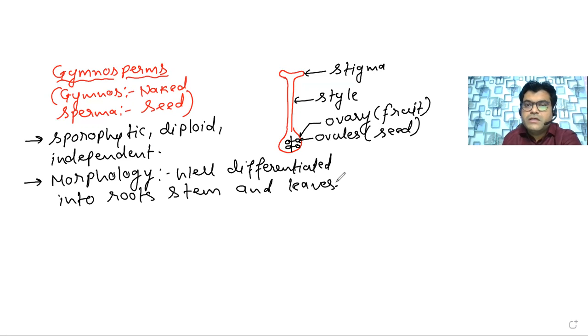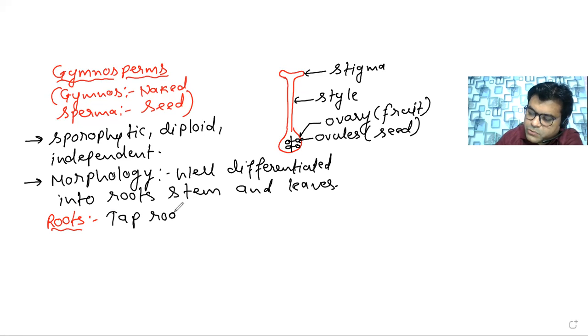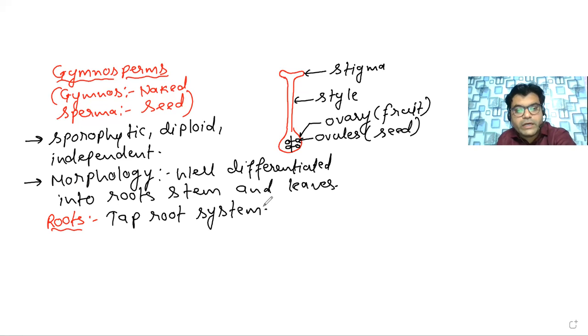If we are talking about the roots especially, the gymnospermic plant shows the taproot system. Now, what exactly do we mean by the taproot system? The taproot is the particular type of root which arises from the radicle.